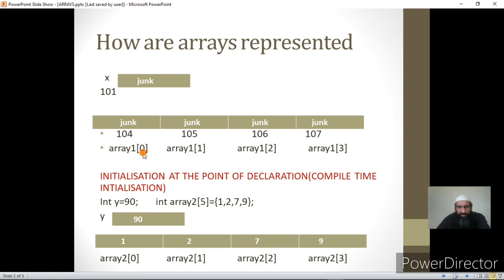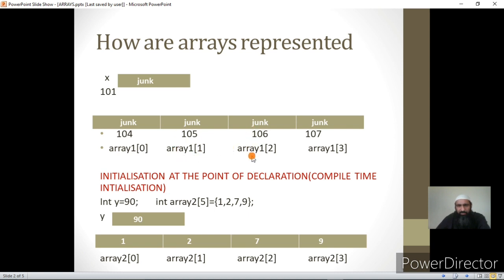Then I have a second variable. Its name is array1[1], then array1[2], and then array1[3]. So these are the names that are generated by the compiler, not by you. We only give the group name, and whenever you create an array, the names will start with the array name, and the name of the first variable will be array1[0]. The next variable will be array1[1].